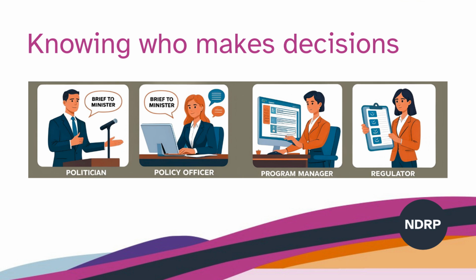Knowing who makes decisions. Another important consideration is who has the authority to make change. Different parts of government and industry and community play different roles. For example, decisions may sit with planning authorities, standards bodies, infrastructure or transport agencies, government ministers or portfolios, or procurement authorities that influence how projects are funded and delivered. When research clearly connects to the organisations responsible for change, it becomes easier for decision makers to see how the evidence could be used.